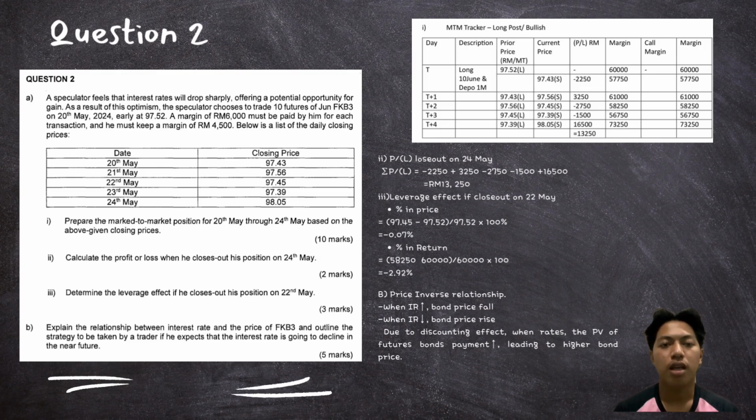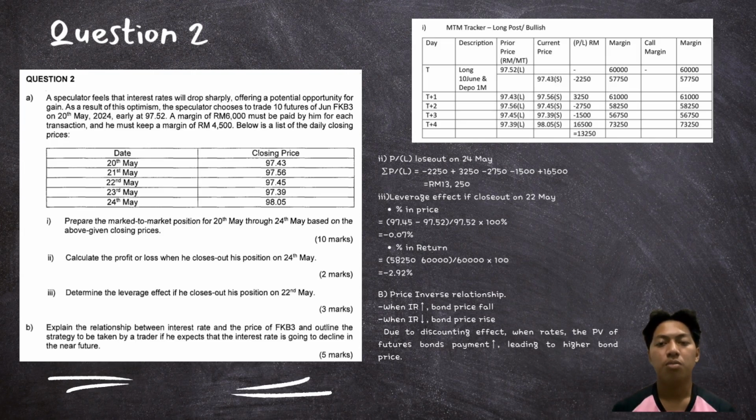Since this is a long position, I gain when the price increases and lose when the price decreases. The daily profit or loss is calculated using the formula: current price minus previous price, multiplied by contract size and number of contracts. Each day's profit and loss is then added to or deducted from the margin account.